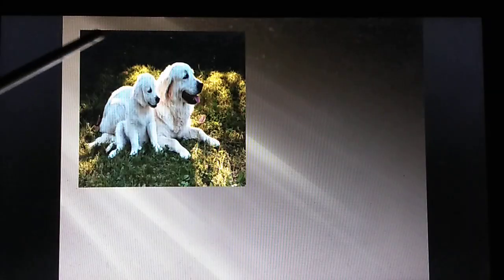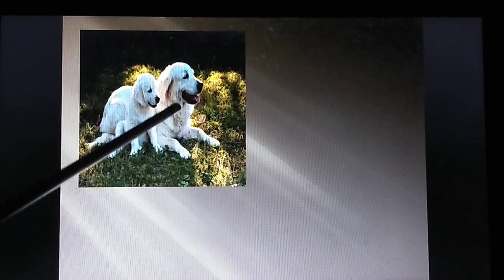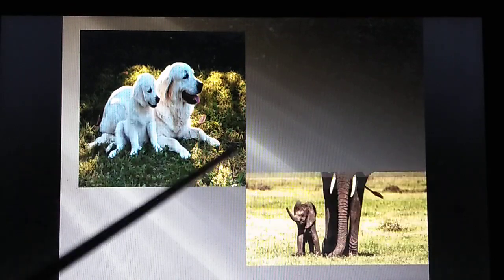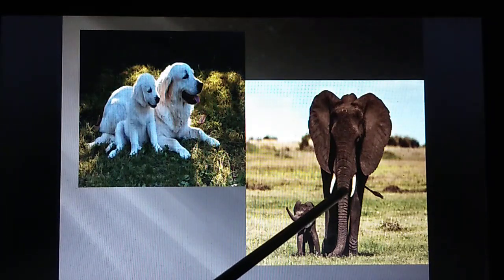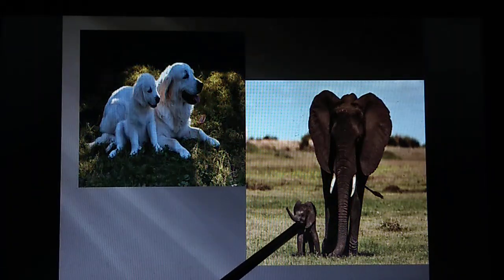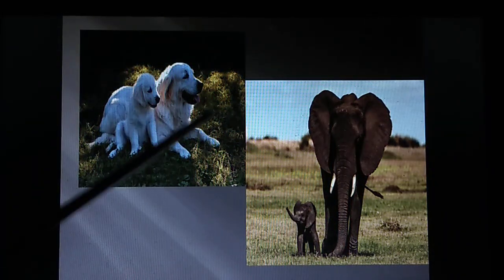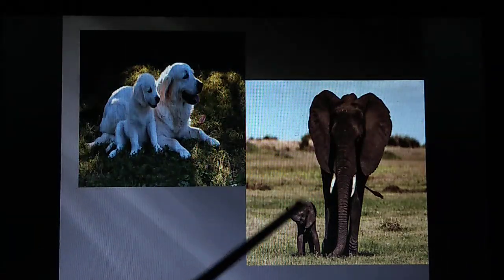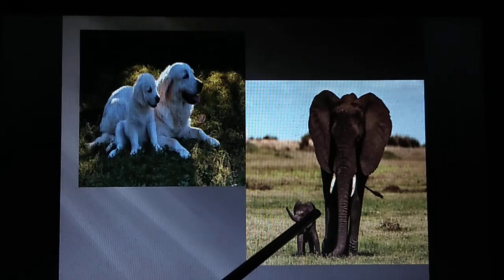So, have you ever wondered why a dog gives birth to only a puppy, or an elephant gives birth to only a baby elephant and not any other animal? Why is it so? Are these two animals identical to each other?